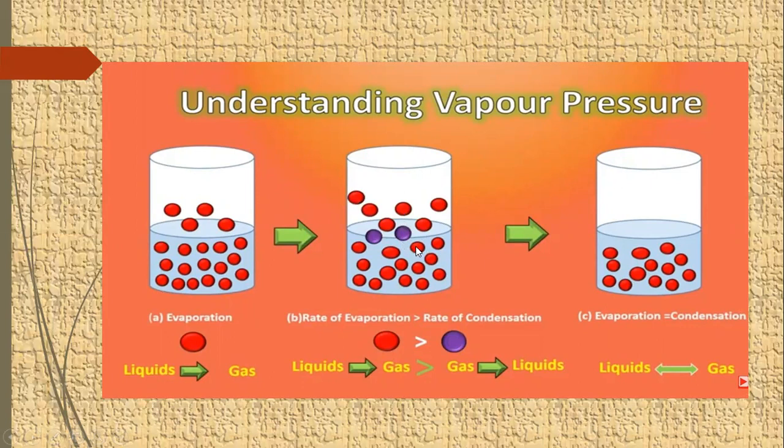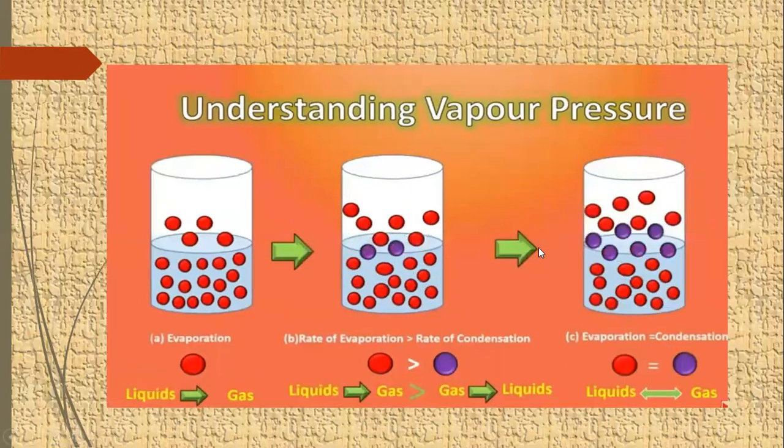Now they are converted into liquids. That is, molecules from the gas are converted into liquid. This process in which vapors are converted to liquid is called condensation. These purple molecules are showing condensation. You people can see very clearly that the rate of evaporation is higher than the rate of condensation at the start.